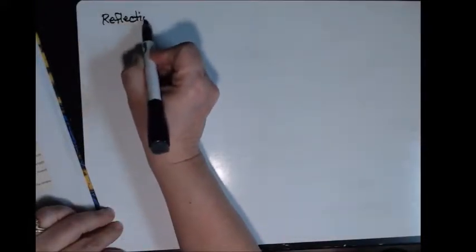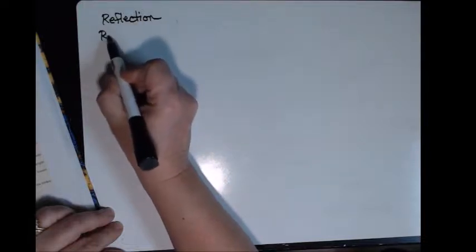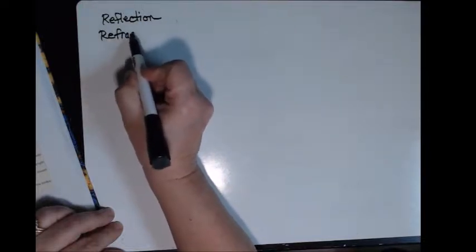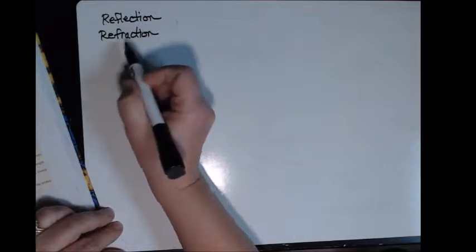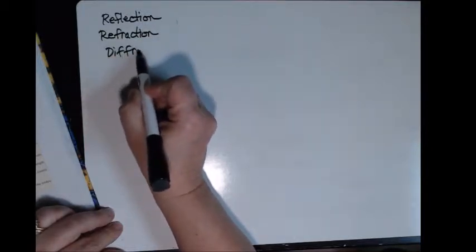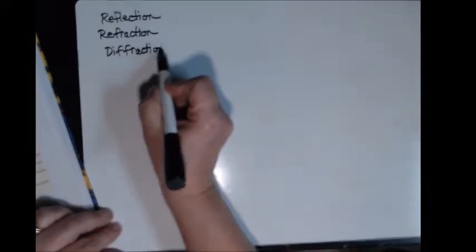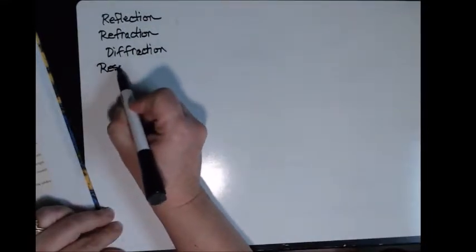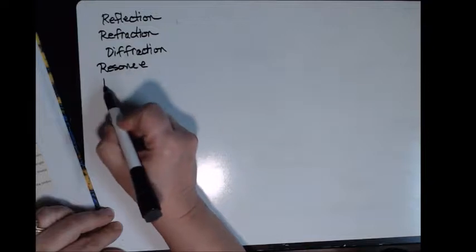We have reflection, refraction, diffraction, resonance, and interference.